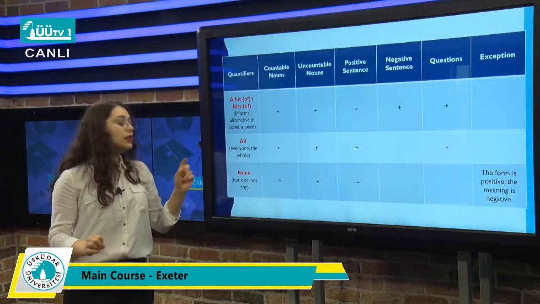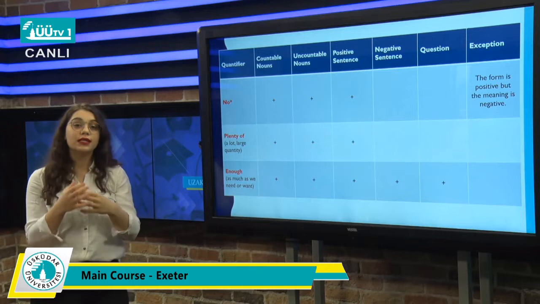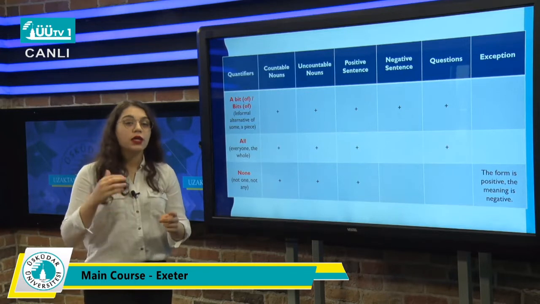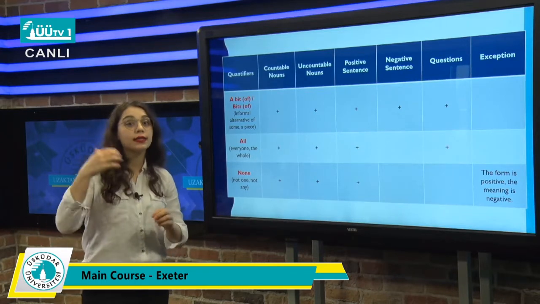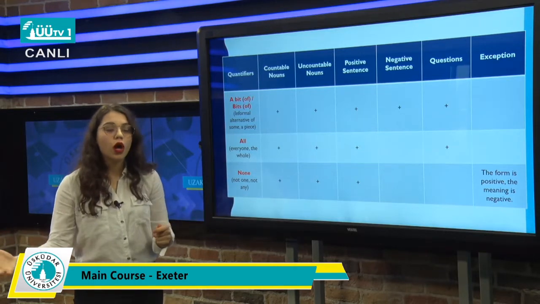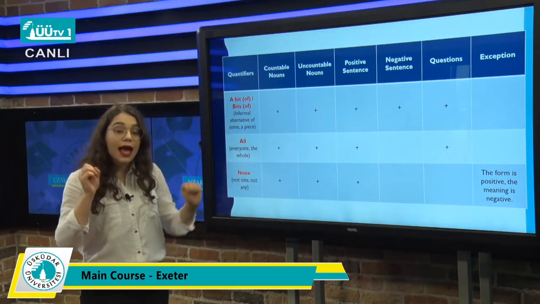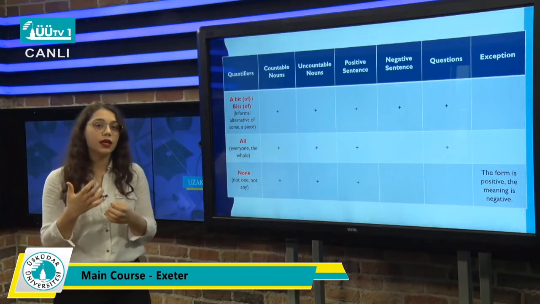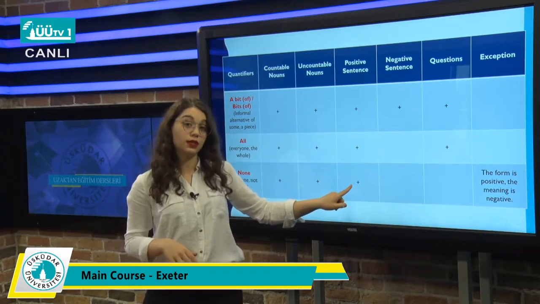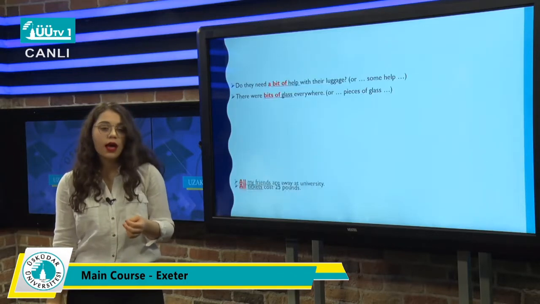Okay, and none. Whereas no is a determiner, used before a noun, none is a pronoun. So it is used instead of a subject or an object, okay? So we use none as in not one or not any, and we can use it with countable and uncountable. And again, none gives the negativity in the sentence. So that's why we have to use none only in positive sentences. The form is positive, whereas the meaning is negative.